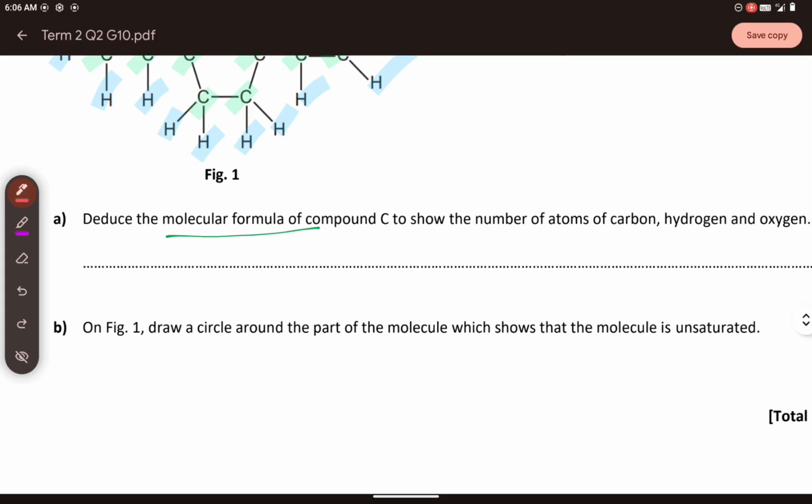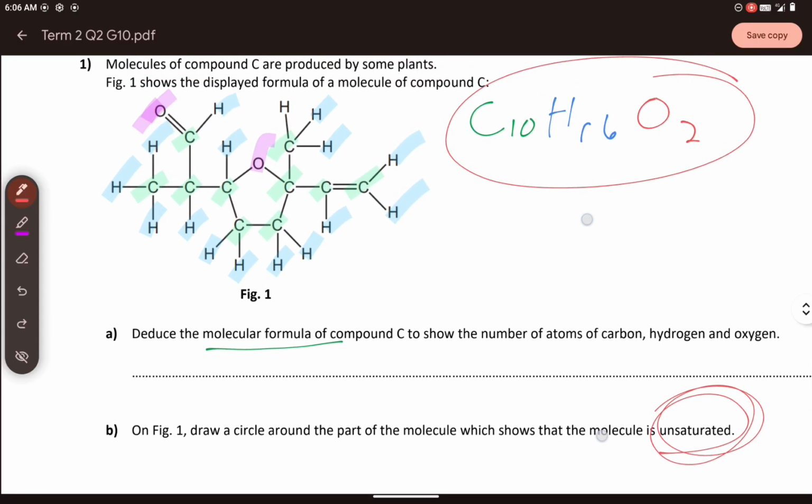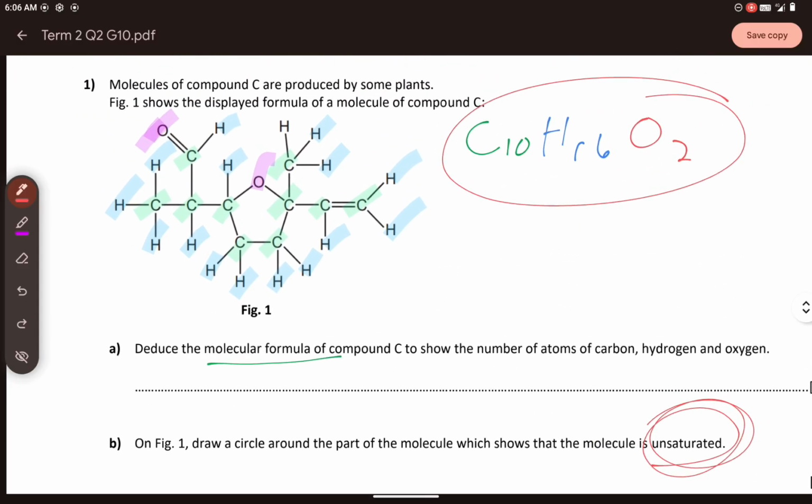On figure 1, draw a circle around the part of the molecule which shows that the molecule is unsaturated. When we say unsaturated, at least one of the carbons has a double or triple bond. So in this case, you just have to circle this one. This is a double bond. That's the answer. Okay?